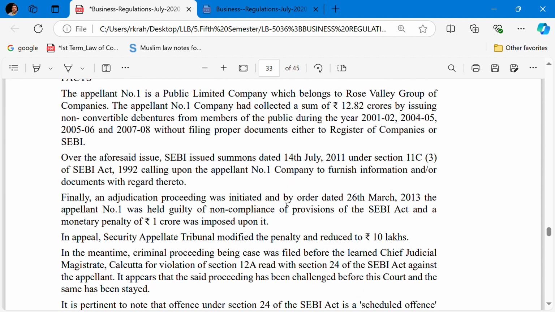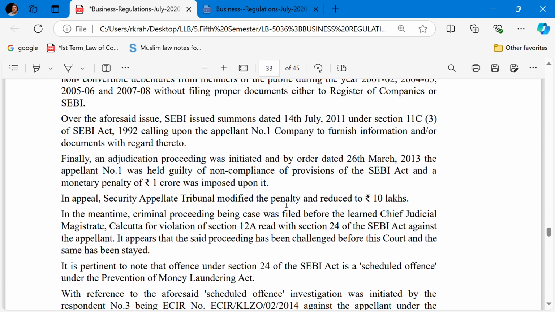Finally, an adjudicating process was initiated, and by order dated 26 March 2013, the appellant number one was held guilty of non-compliance with the provisions of the Act and a monetary penalty of 1 crore was imposed on it. In appeal, the Securities Appellate Tribunal modified the penalty and reduced it to 10 lakh. In the meantime, a criminal proceeding was filed before the learned Chief Judicial Magistrate, Calcutta, for the violation of Section 12A, read with Section 24 of the SEBI Act, against the appellant.